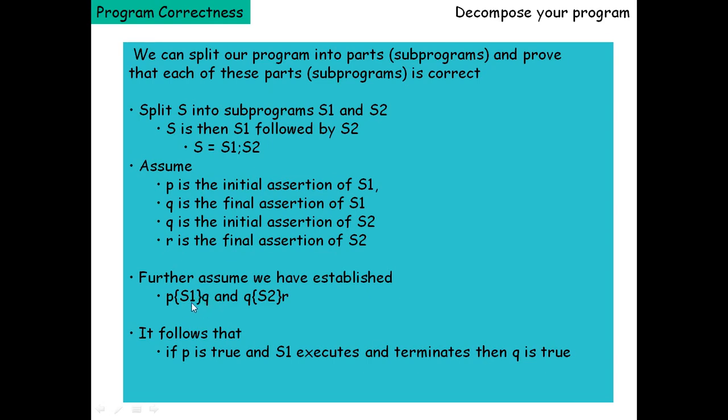That means if S1 terminates successfully, then you can say that Q, the expected outcome, is true. If Q is true, that is the input condition for S2, and S2 executes and terminates, then R is said to be true.